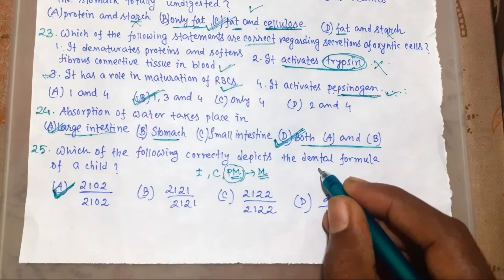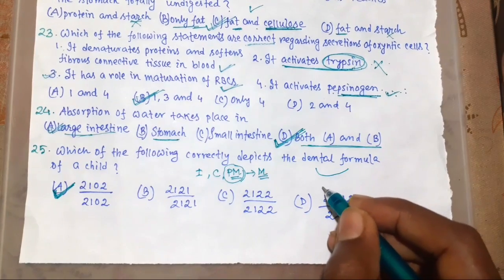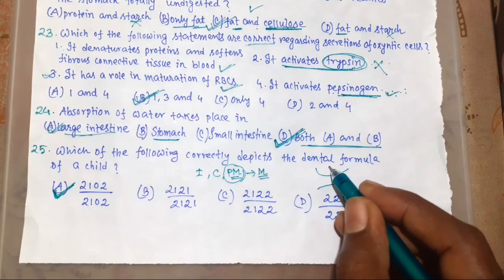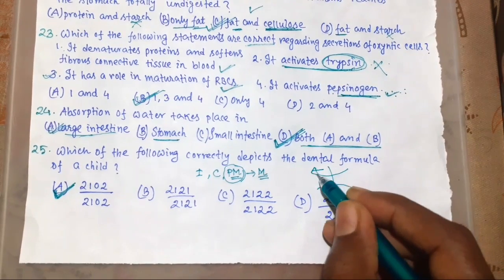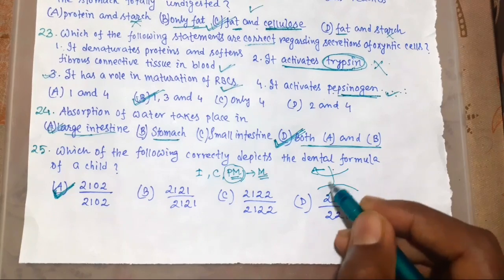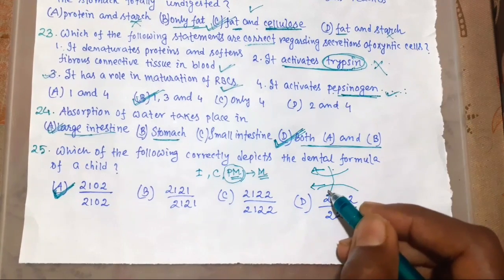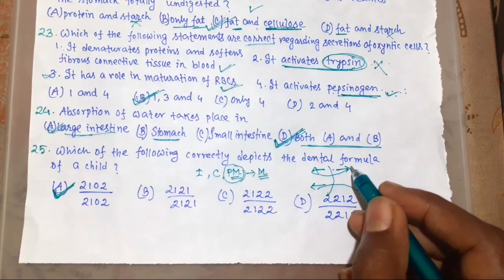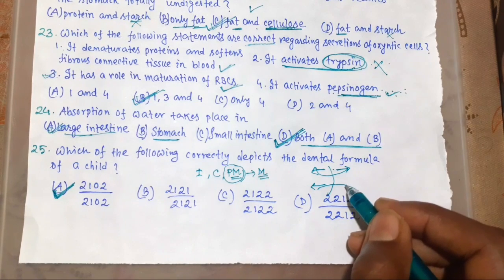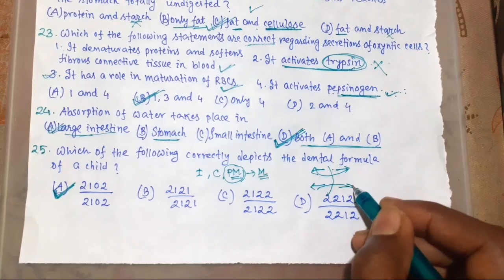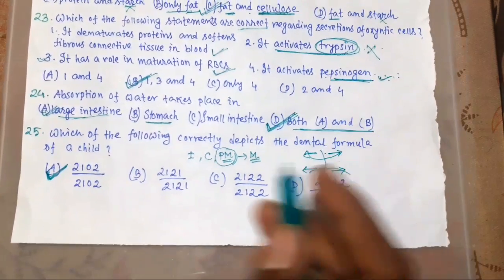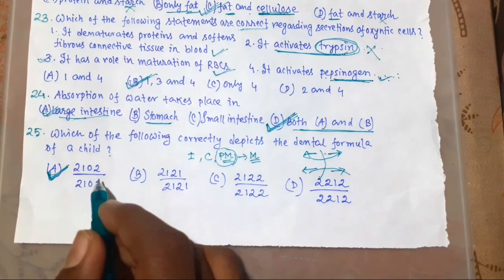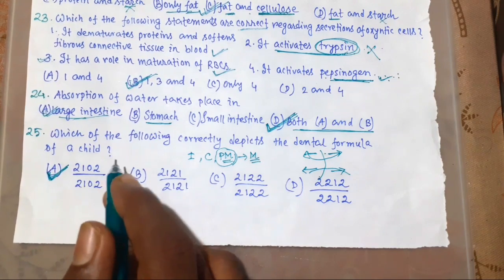Here this is upper jaw and this is lower jaw. This is left half of the upper jaw, this is left half of the lower jaw, and this is right half of the upper jaw, and this is right half of the lower jaw. So here we actually get the half of the number of teeth.